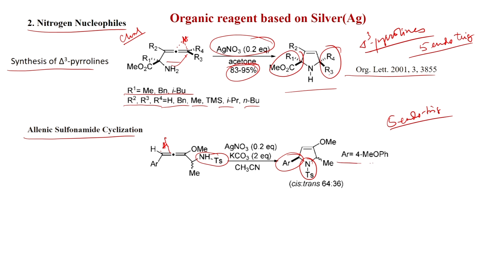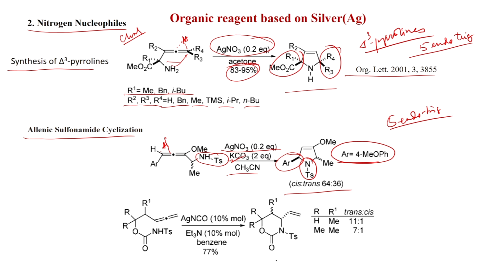When Ar is 4-methoxyphenyl, then you can get cis to trans 64 to 36, and this is the condition: silver nitrate 0.2 equivalent, potassium carbonate 2 equivalent, and acetonitrile solvent you get this product. Here this base is required, this is the acidic proton, NH tosyl. So, after deprotonation only this becomes an active nucleophile.